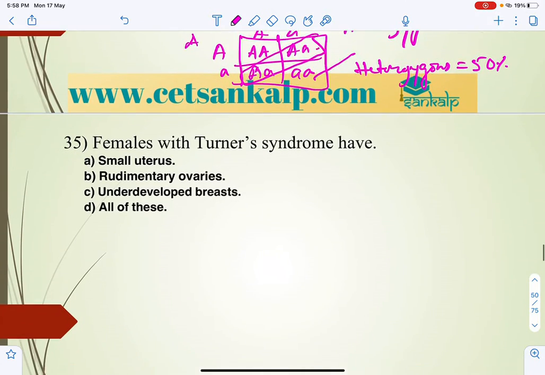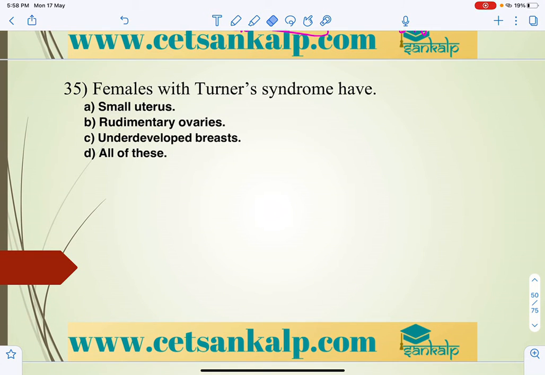Next, the 35th question. Females with Turner syndrome have. Generally, females with Turner syndrome have a small, rudimentary uterus and are sterile, because the female reproductive structures do not develop properly.